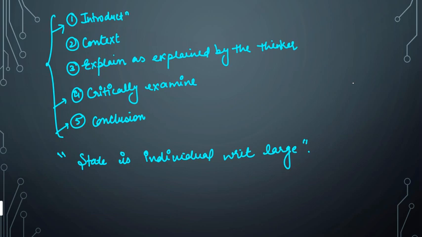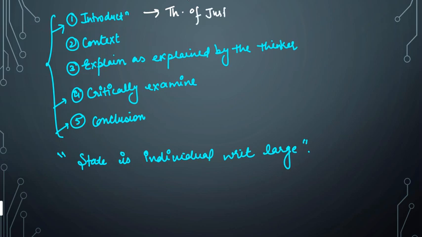As I said, first of all we need to give the introduction. So, what will you write in this? First of all, you will write that this statement has been taken from Plato's theory of justice, because in the introduction we usually mention which theory the statement belongs to. So you will write that the above statement is from Plato's theory of justice.